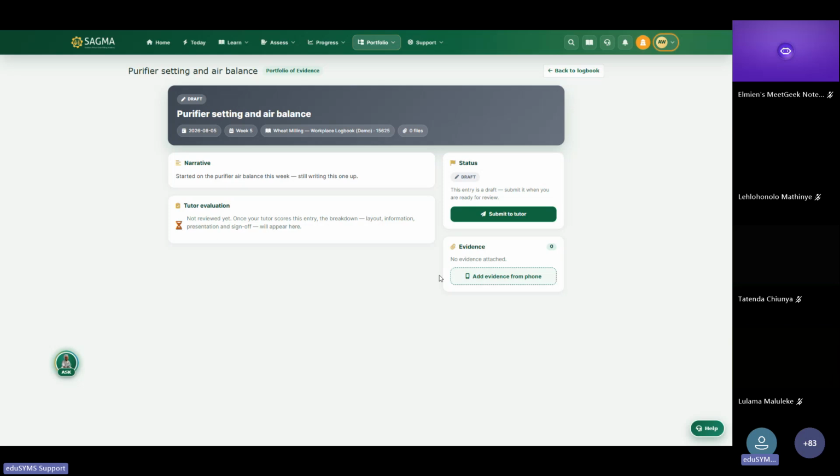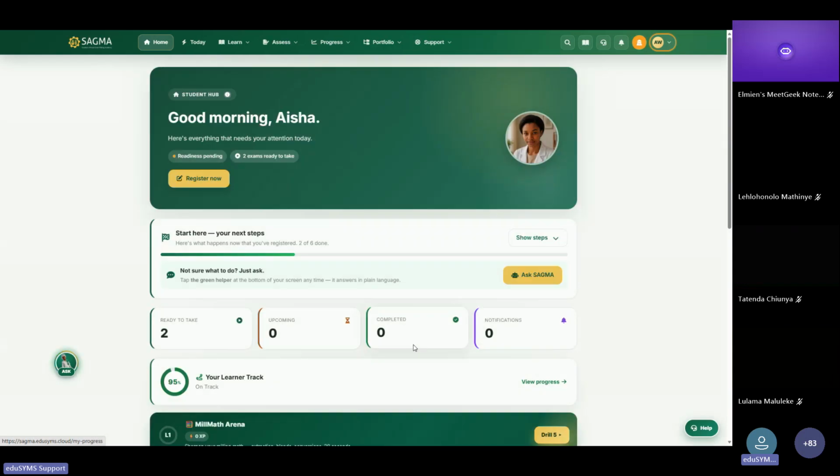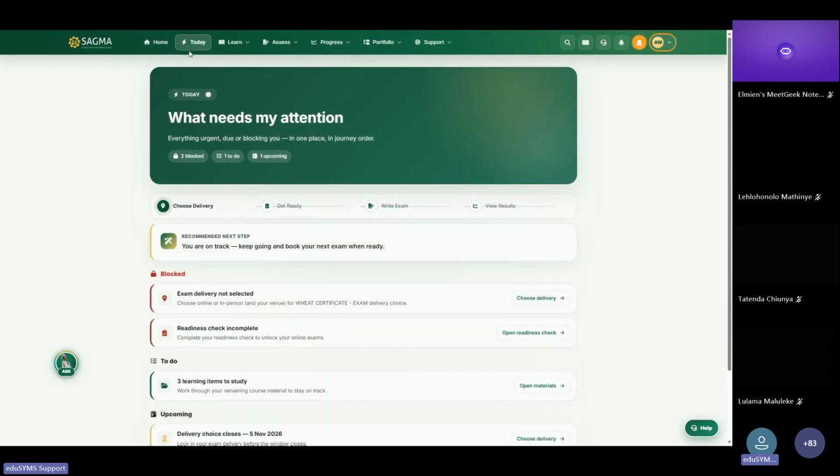Now, all the things that I touched on, you can access them from the main menu functions, starting with Home, then it goes to Today. So Today is more streamlined to guide you based on what needs attention at that particular moment. Everything that is urgent, anything that is due that might be blocking you from doing something, is put in one place, and it's ordered in a journey way to say what is the most important, the most urgent thing that you need to attend to.